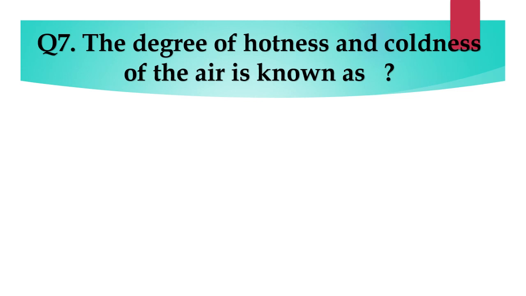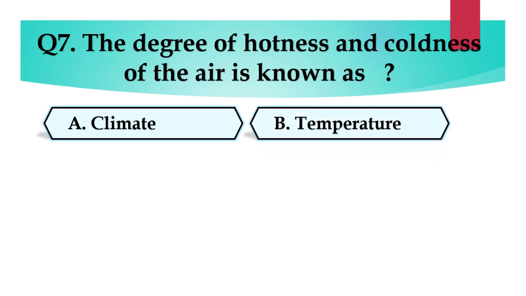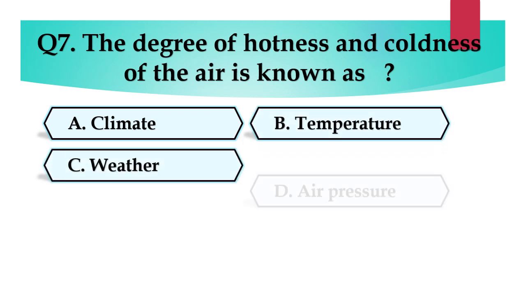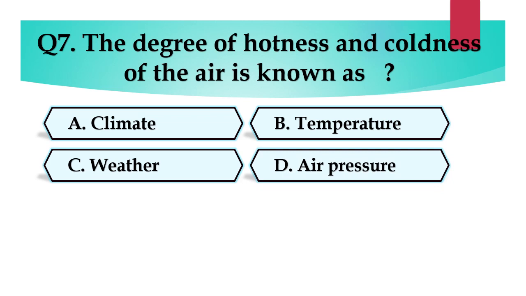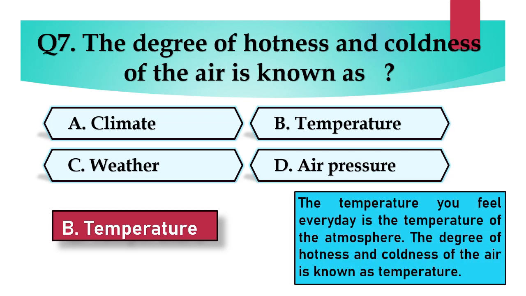Question number 7. The degree of hotness and coldness of the air is known as A. Climate, B. Temperature, C. Weather, or D. Air pressure. Answer is B. Temperature. The temperature you feel every day is the temperature of the atmosphere. The degree of hotness and coldness of the air is known as temperature.